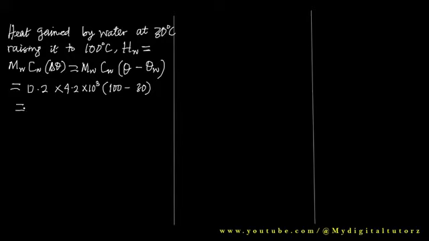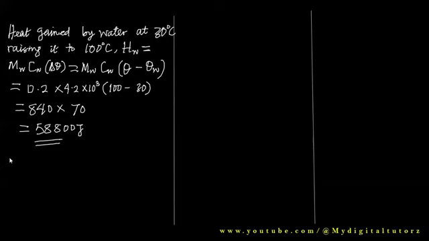So let's press our calculator together. Here now, that gives us 840. 840 multiplied by 100 minus 30, that will give us what? 70. So if we do this together, multiply by 70, that will give us 58,800 joules. This is the amount of heat absorbed by water at 30 degrees Celsius that raise it to what? 100 degrees Celsius. Are we together?